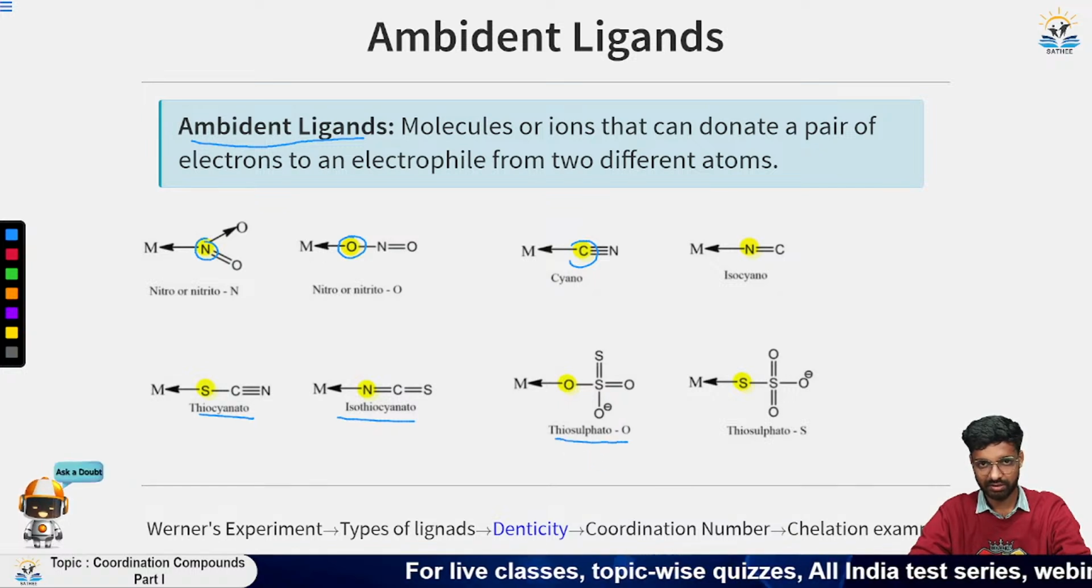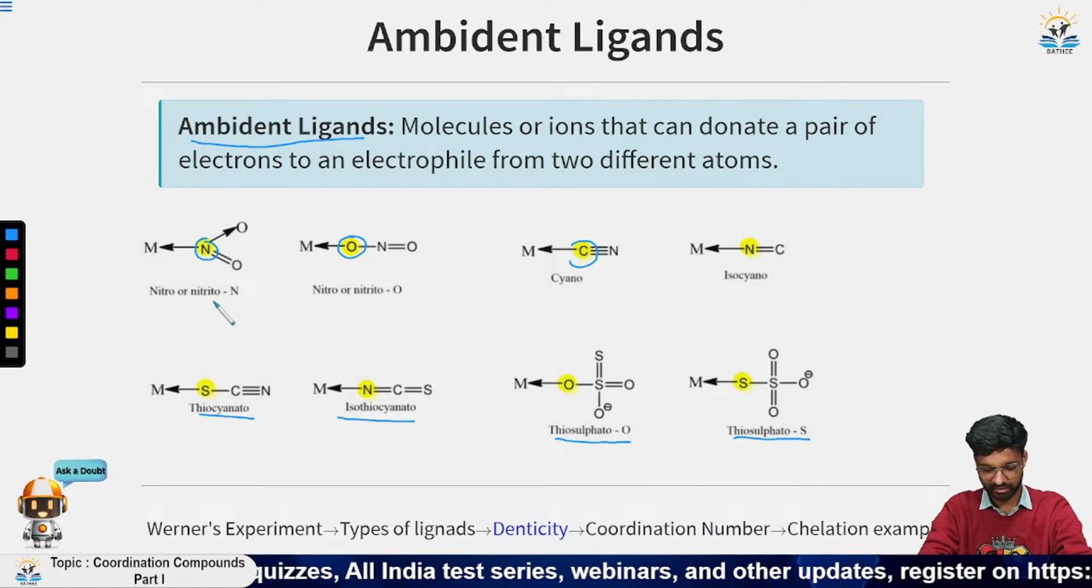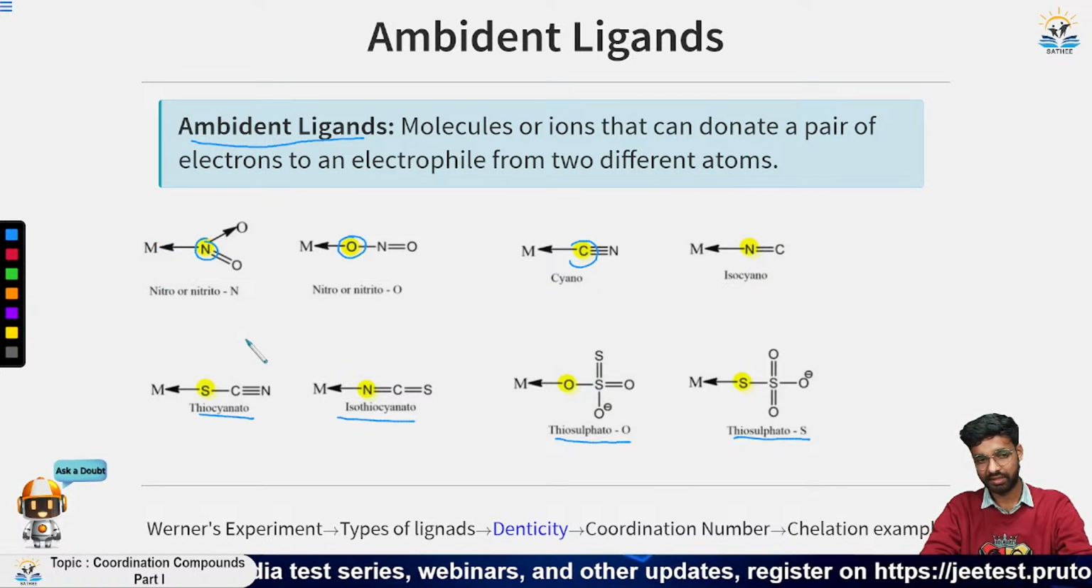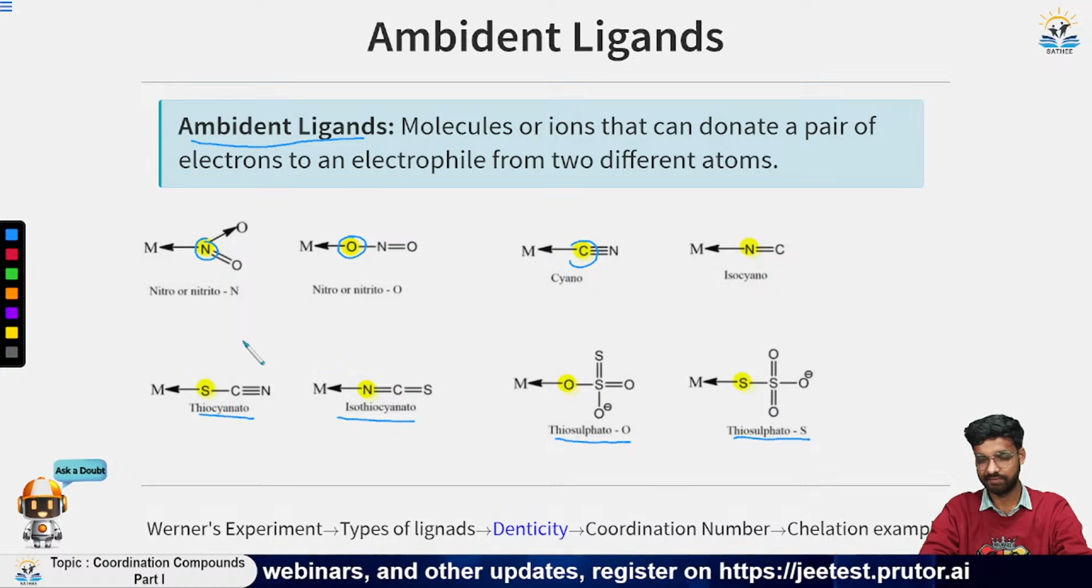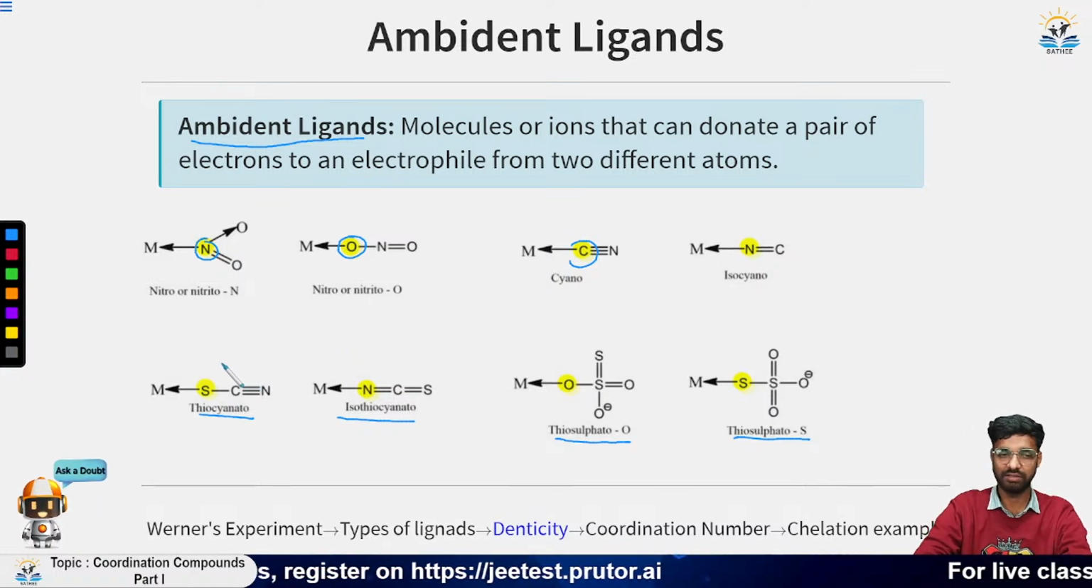Similarly, we have thiosulfato-O and thiosulfato-S. So you should remember this ambidentate ligand because it helps in finding the number of isomers. When the donor sites are changed in a ligand, it creates a type of isomer. We will look at this in later slides.